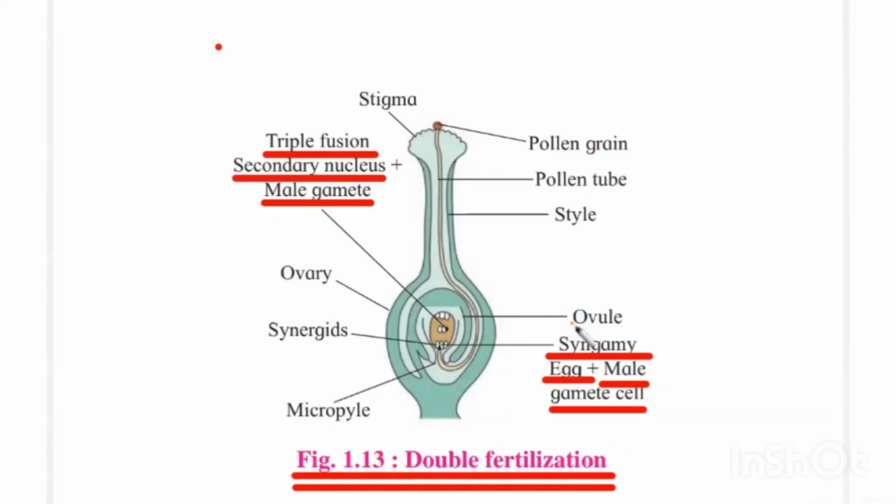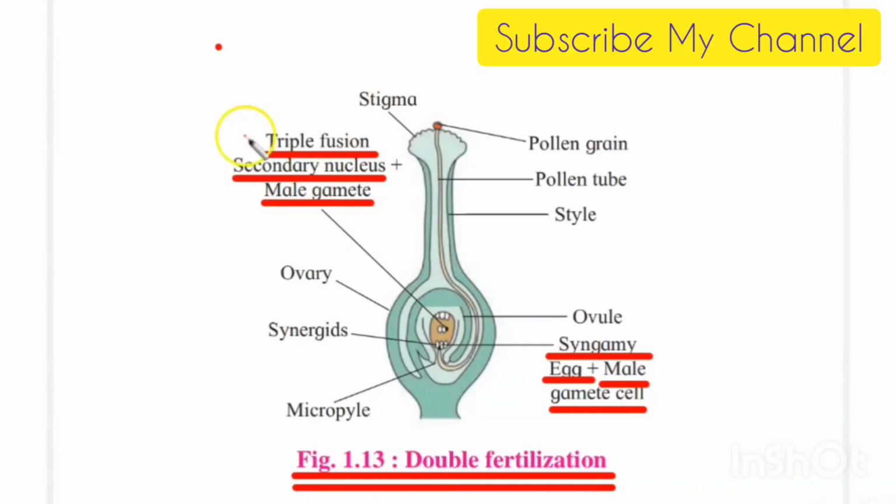That zygote develops into the embryo, and the product of the second fertilization, which occurs between the male gamete and the secondary nucleus, is the primary endosperm nucleus, which further develops into the endosperm. So that's the significance of double fertilization.